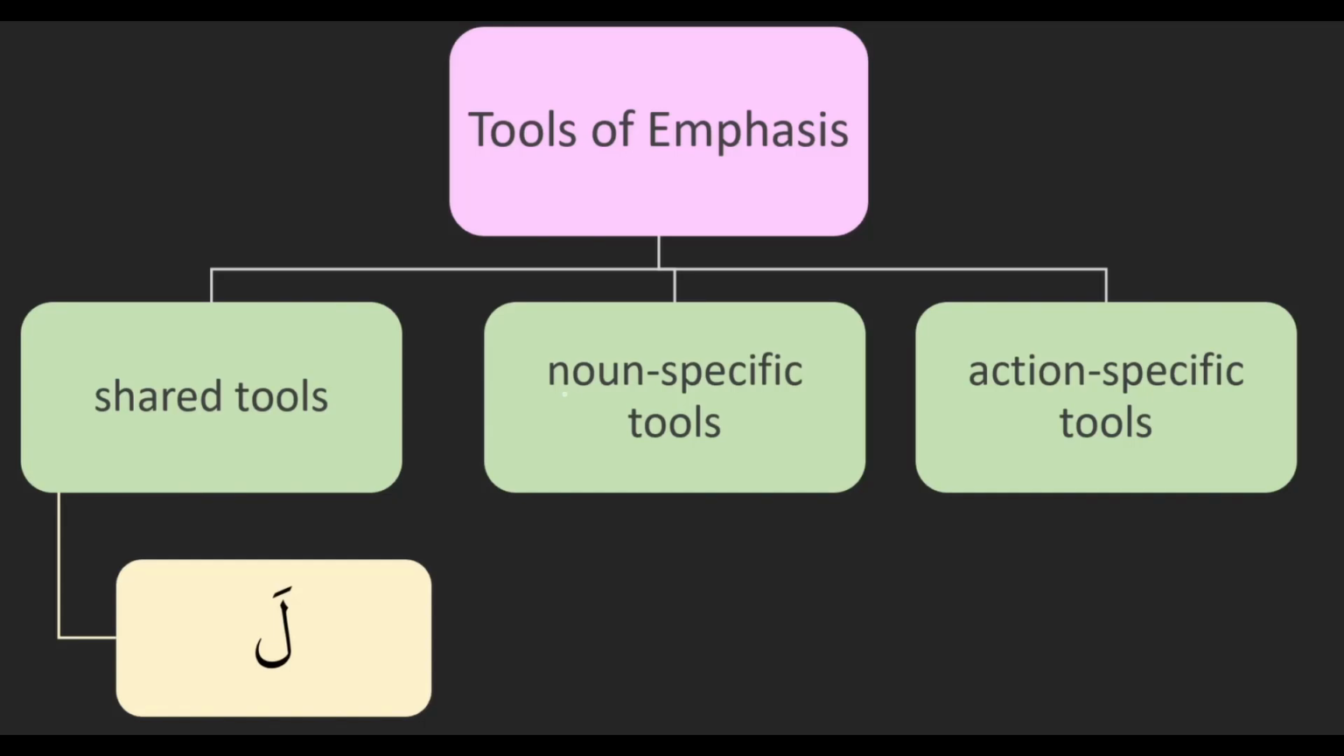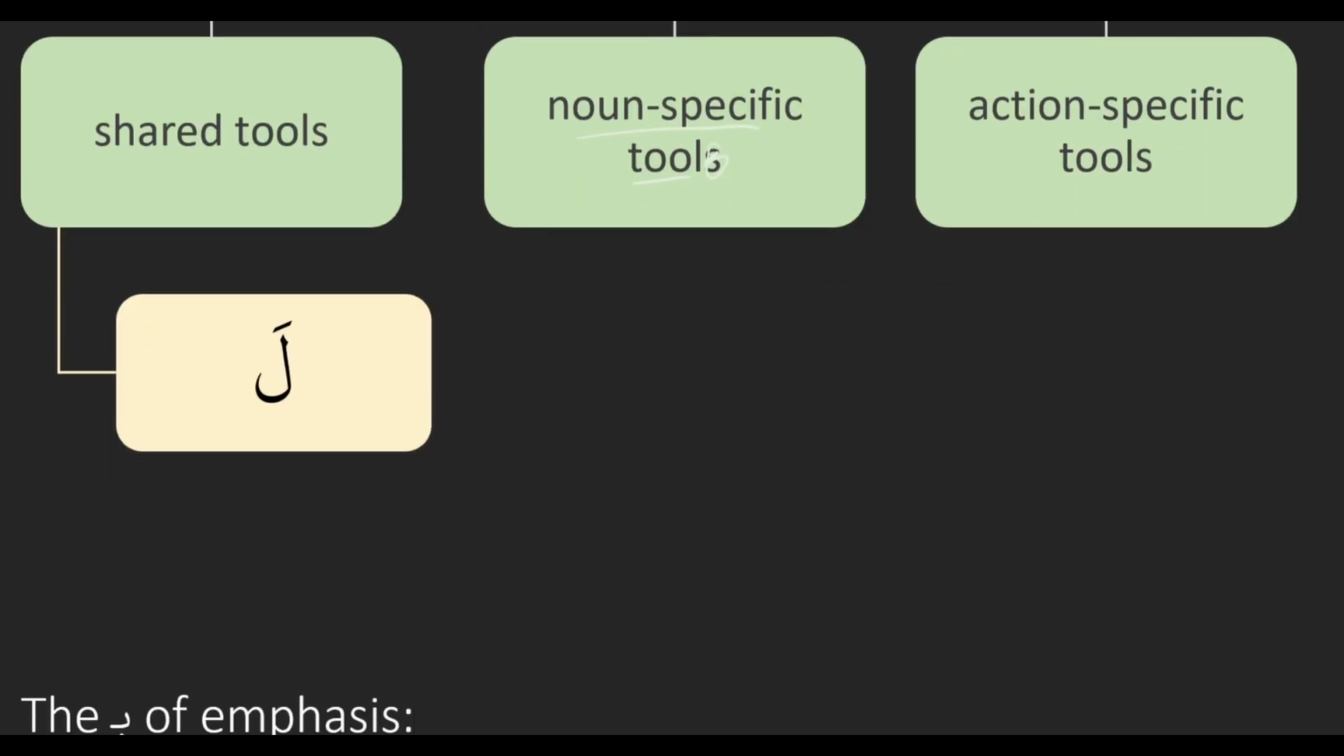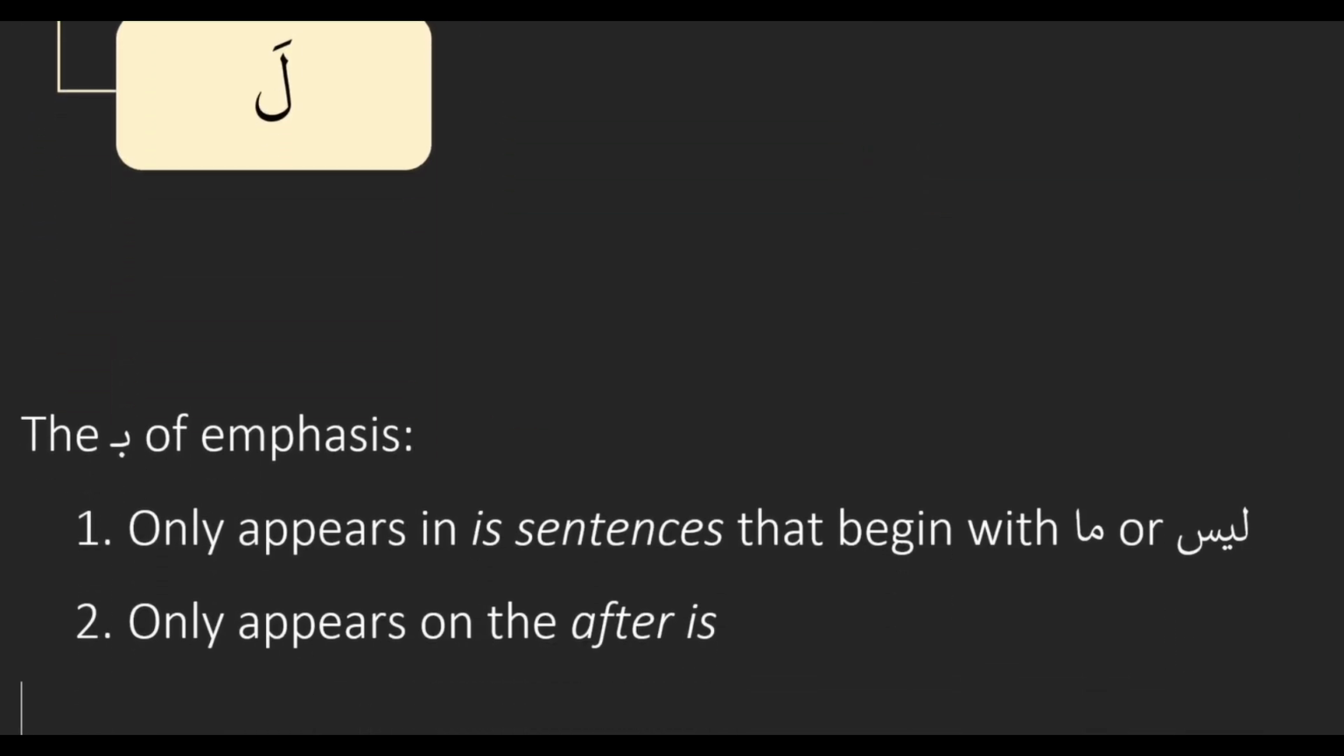So now we're on our noun-specific tools of emphasis. And again, even though we say tools, there's actually just one. So this time we're going to be looking at the ba of emphasis. Here are the two rules for the ba of emphasis. One is that it only appears in is sentences.